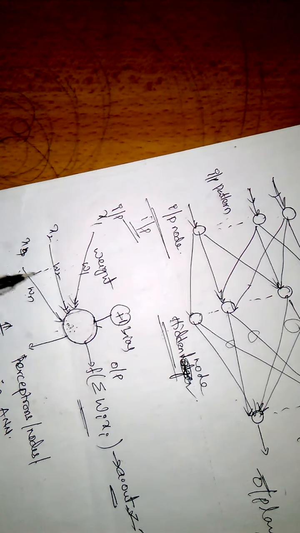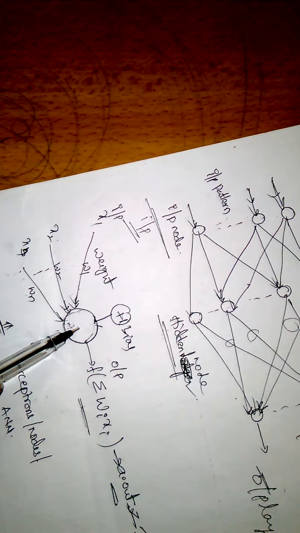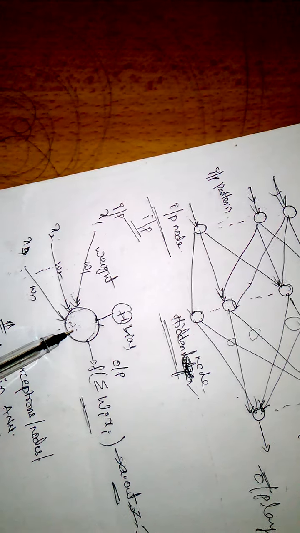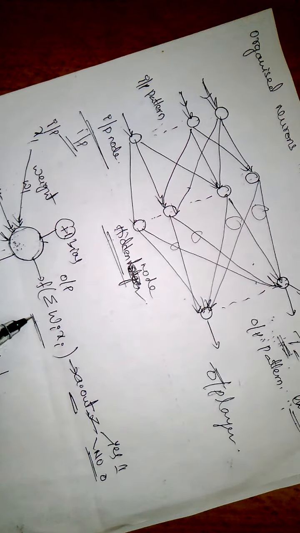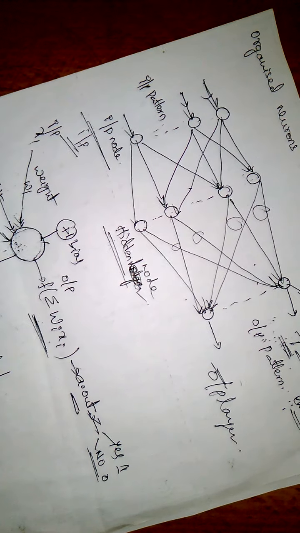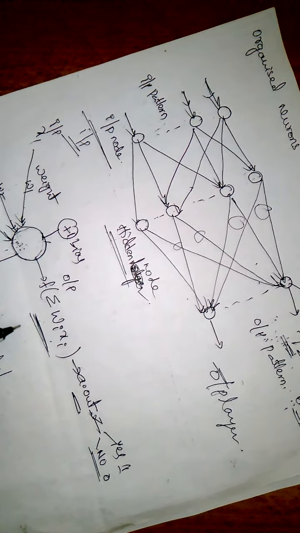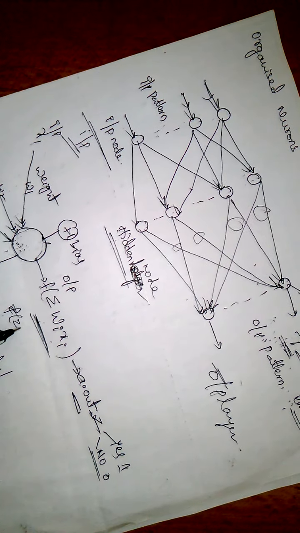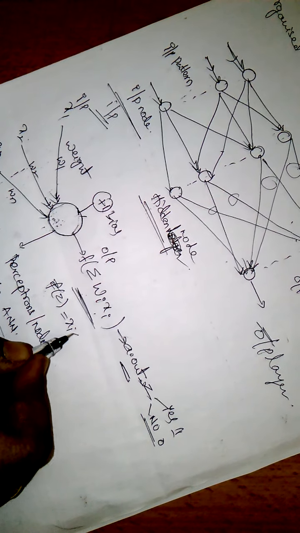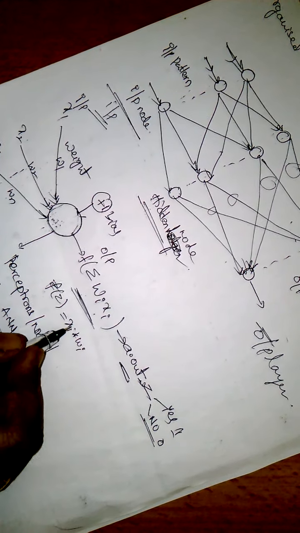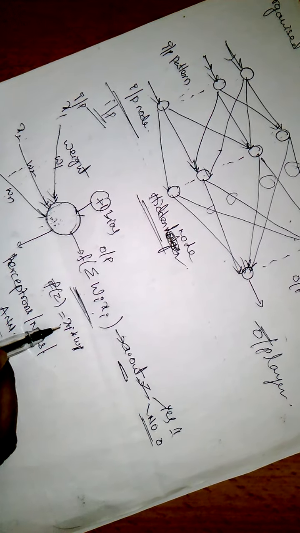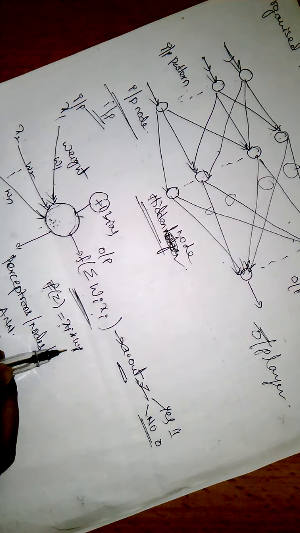Now what this perceptron will do, it has to perform the operation or processing. So how will it do it? It will perform the summation of weight and input. If we have n inputs, how will we represent it? We represent it as f(z) equal to xi into wi, that means suppose x1 w1, this is the first input and every node has some weight value.